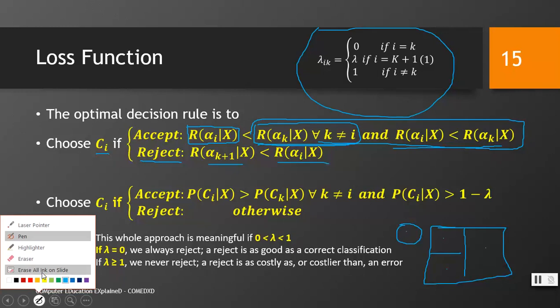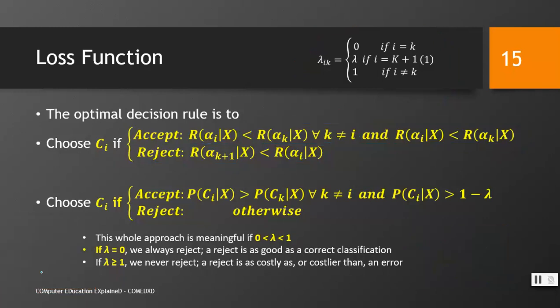You will write them on your paper and you will try to think in your mind how it works, right? It would be better if you write the textual descriptions of these expressions. Choose Ci if accept. How?